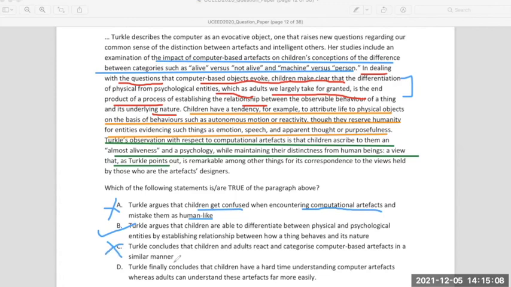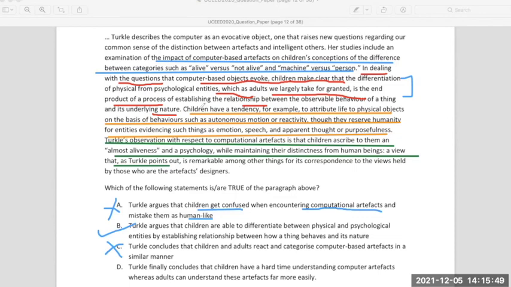And the last option: Tuckle concludes that children have a hard time understanding computer artifacts, whereas adults can understand these artifacts far more easily. What is given is that children ascribe to them almost aliveness and psychology while maintaining their distinctiveness from human beings, a view that Tuckle points out is remarkable, among other things, for its correspondence to views held by artifact designers. Okay, we are not getting much about children having a hard time. We haven't yet got that kind of hunch in the last statement.